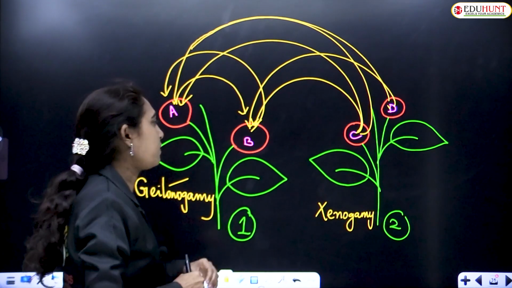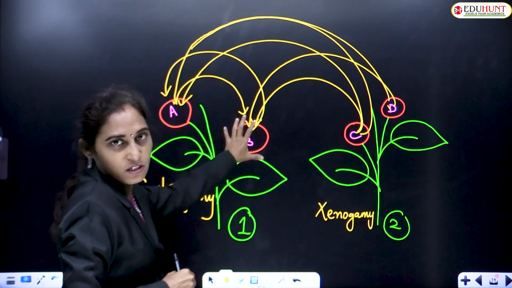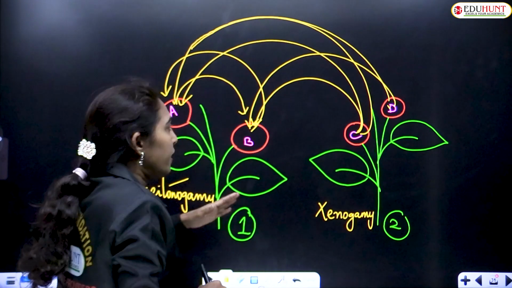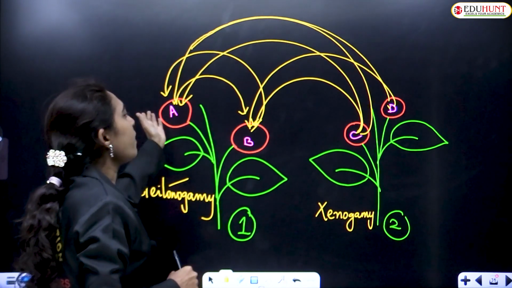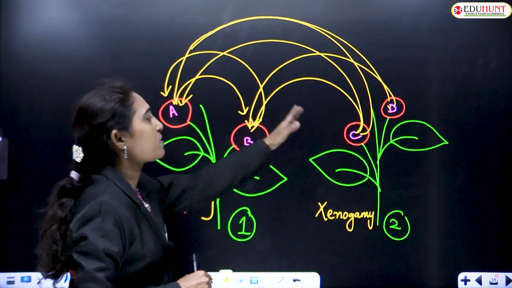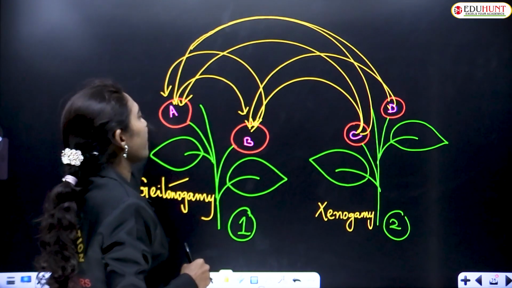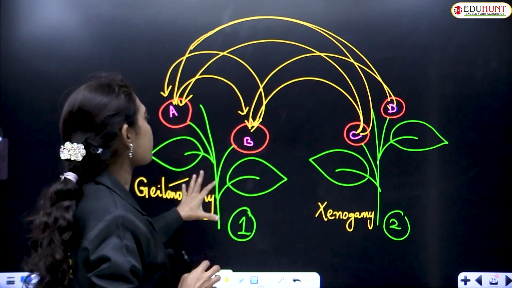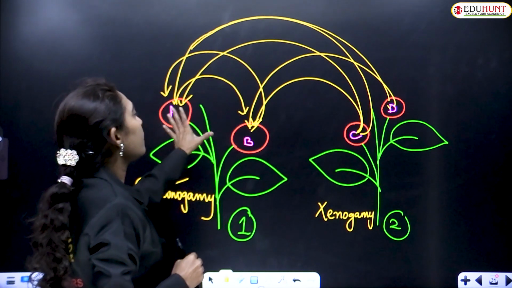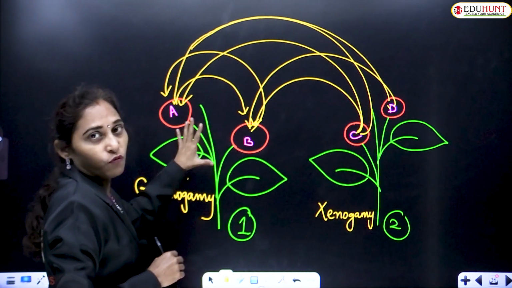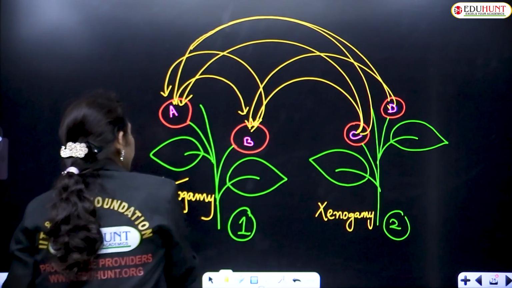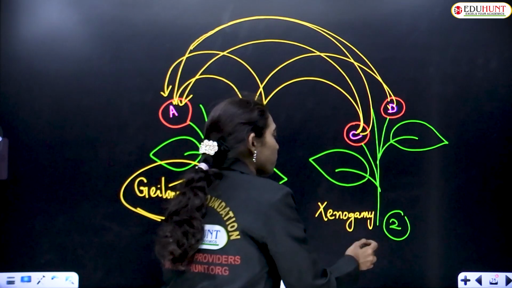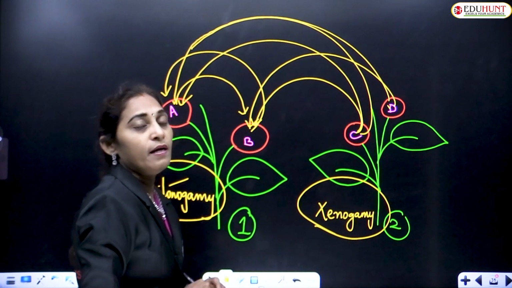Self-pollination is only one. If the pollen grains of A fall on the stigma of A, or C on C, D on D, that is called self-pollination. If A on B, B on A, or A on C, A on D, B on C, B on D, like that, if the transfer takes place, that is called cross-pollination. If the cross-pollination happens between two flowers present on the same plant, then it is called geitonogamy. If the transfer takes place between two flowers of different plants of the same species, then it is called xenogamy. Remember this.